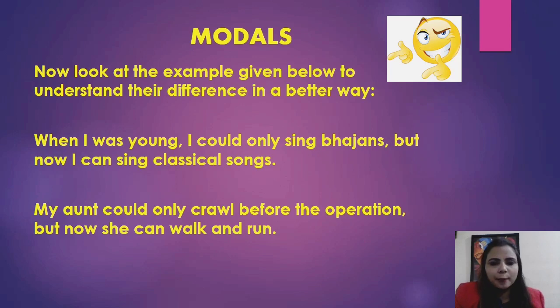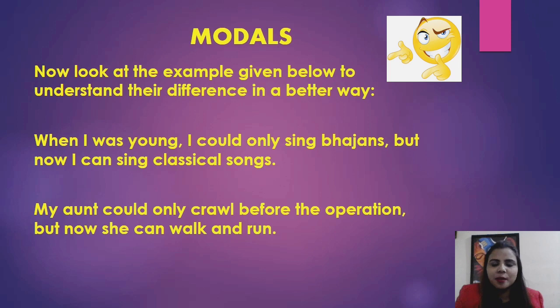Now look at the example given below to understand their difference in a better way. When I was young, I could only sing bhajans, but now I can sing classical songs. My aunt could only crawl before the operation, but now she can walk and run. In the first sentence, when I was young, is a situation in the past.